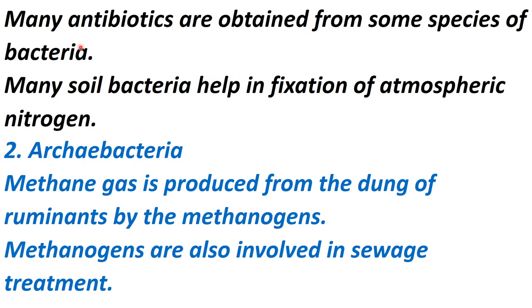One more importance you can tell here: many antibiotics are obtained from heterotrophic bacteria, and many soil bacteria help in the fixation of atmospheric nitrogen also. Like I told you, some nitrogen fixing bacteria are Rhizobium, Nostoc, Anabaena. So all these bacteria help in fixation of nitrogen. So there are many economic importances of the heterotrophic bacteria.